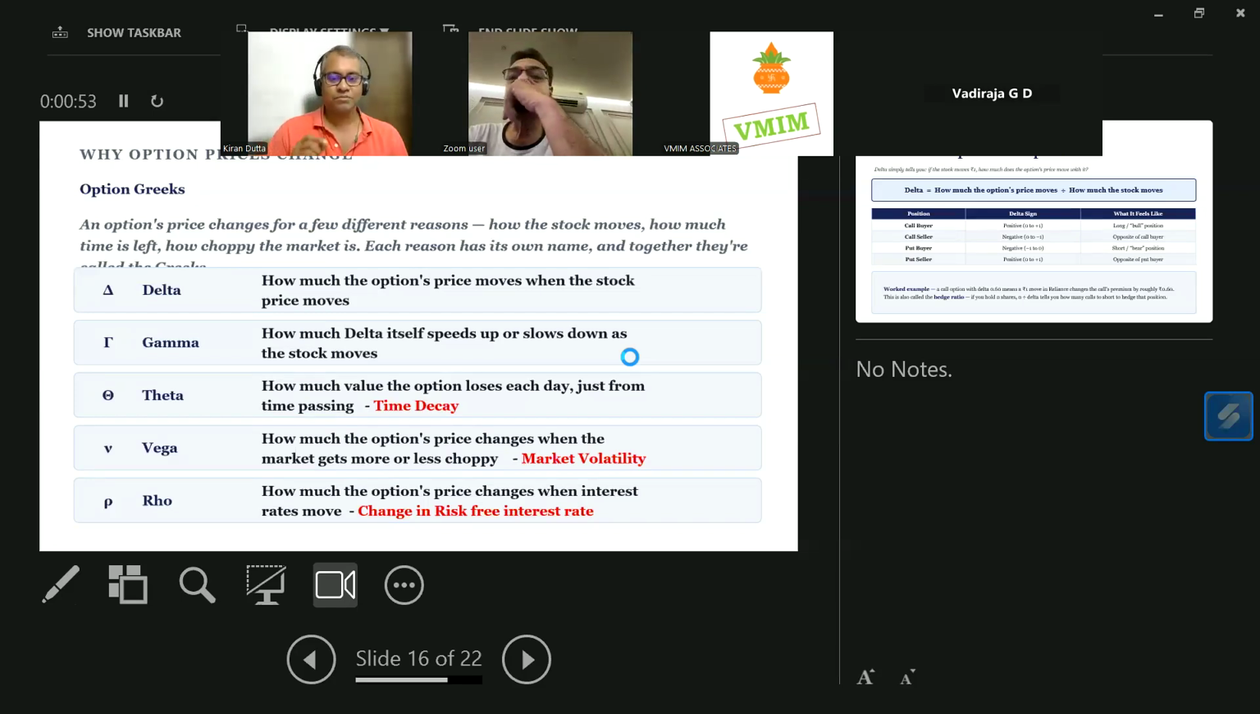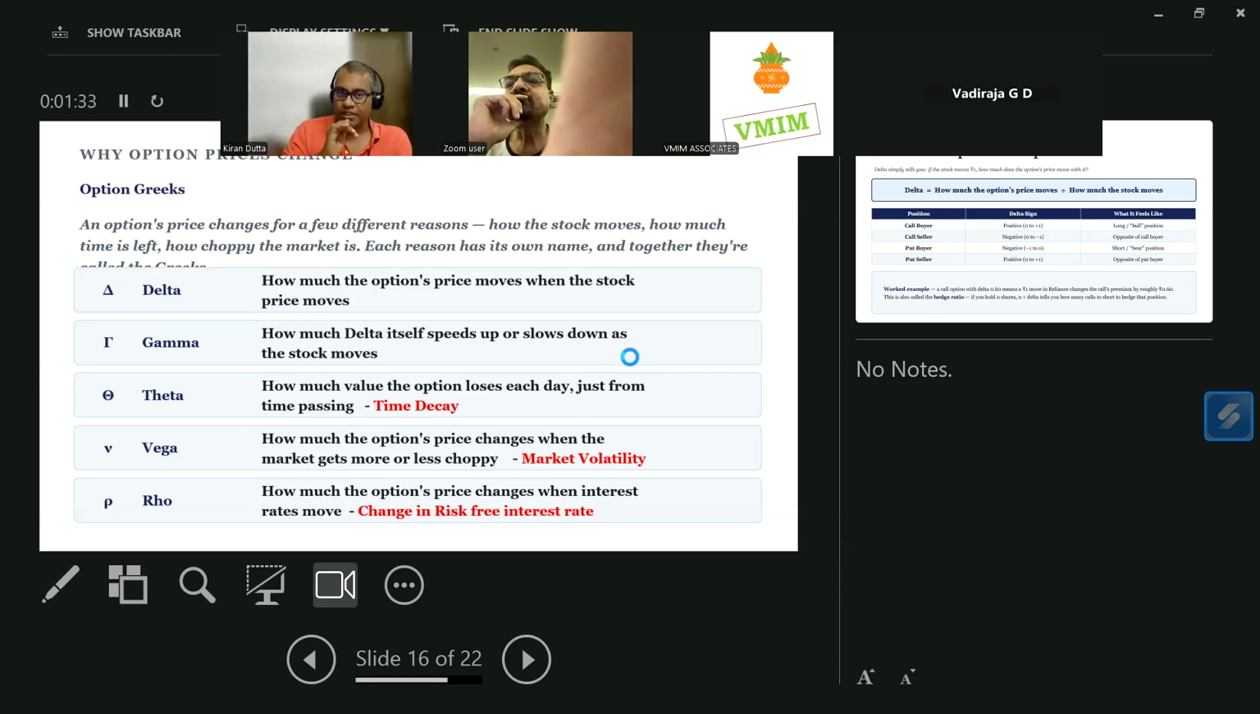Now, what is theta? Theta is how much of the option value it is losing as the time is passing. We just now spoke about time decay, right? In September it is 193. Day after tomorrow our expiry is 2.45, right? How much value the option is losing each day is being captured by theta. Just only remember until then.